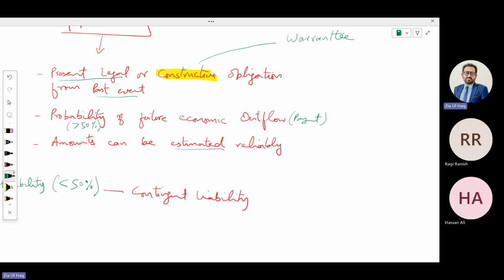Can you understand this? When should a provision be recorded? When the chances are more than 50%. Probability below 50% is only possible. Probability is also called likely to happen, while possibility is unlikely or less likely.